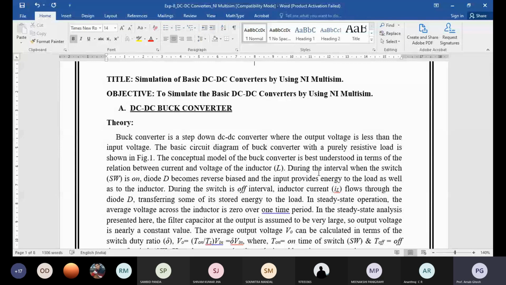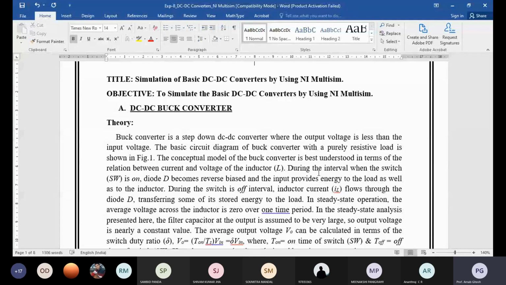Okay. If you try stepping down, stepping down means you have some input voltage and you want to reduce the DC output voltage, so you normally use the buck converter. The reverse also happens, which is called the boost converter. If you want to step up the input voltage to the output voltage, its working principle follows the working of the boost converter, stepping up that value.